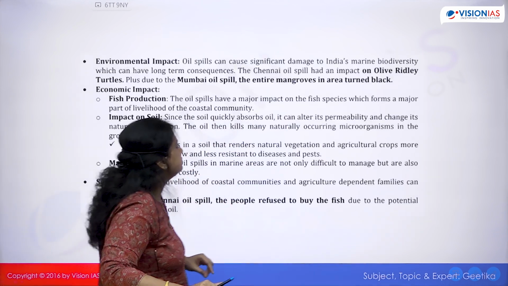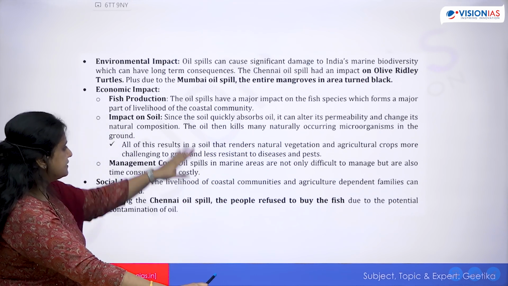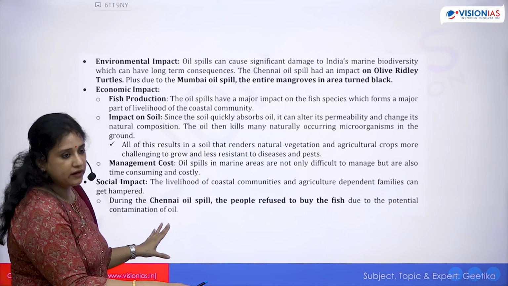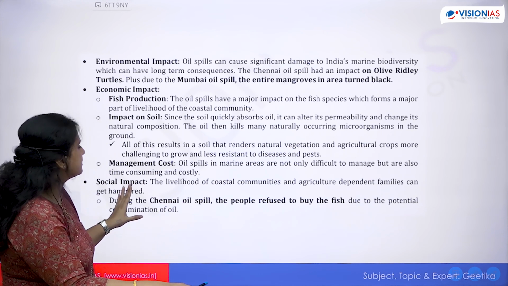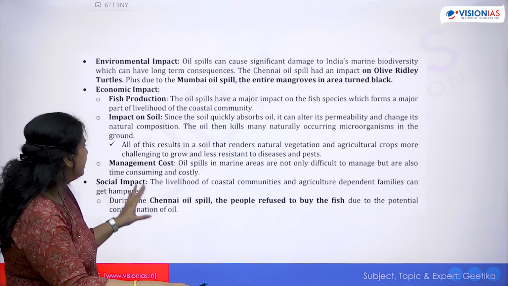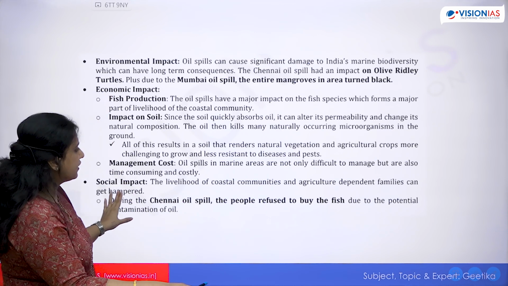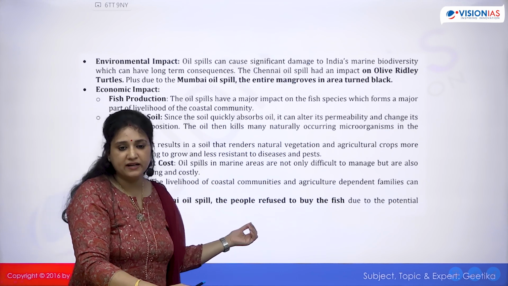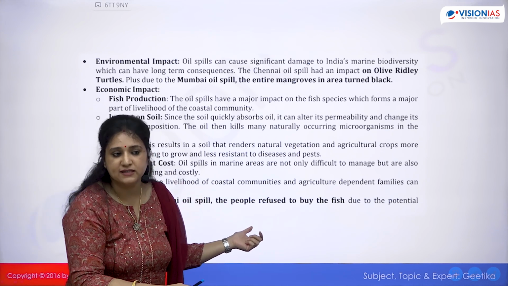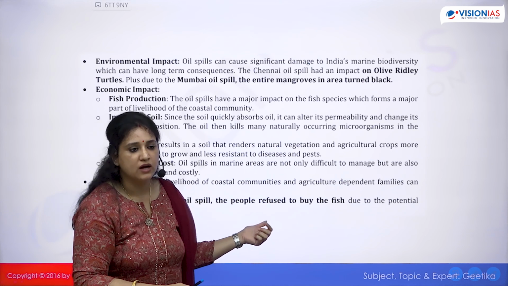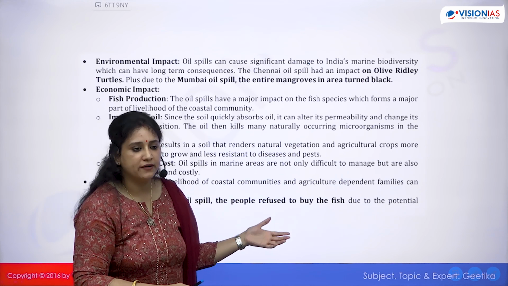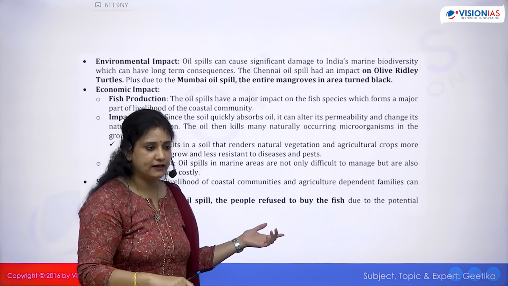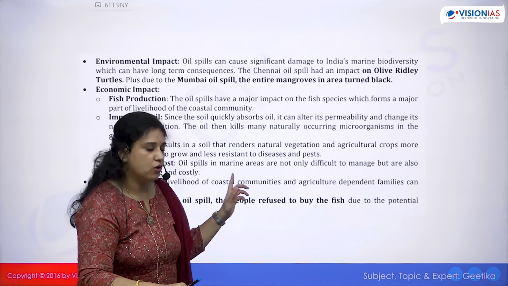So same points, again a little bit, in the Indian context, if you are talking about the different communities, the impact it can have in the Indian context, similar points you can write with respect to India, giving some examples. So for example, in Chennai recently an oil spill had taken place and people because of that refused to buy fish because people thought it is contaminated. So it impacted not only directly but indirectly the fishermen community, and so on and so forth.